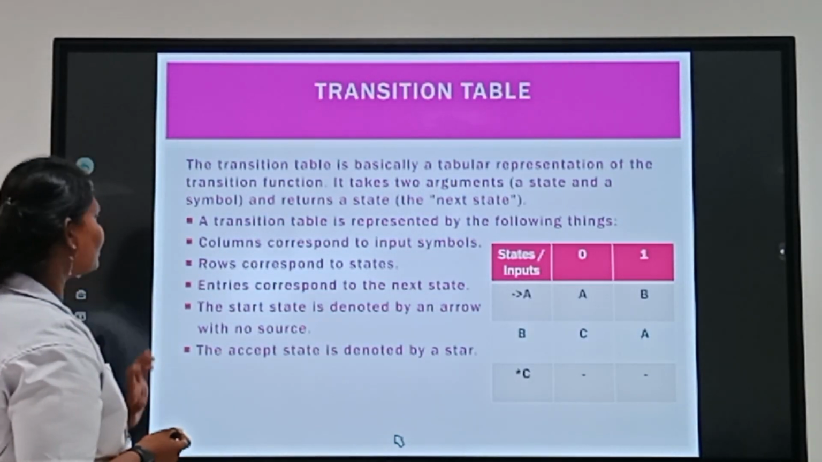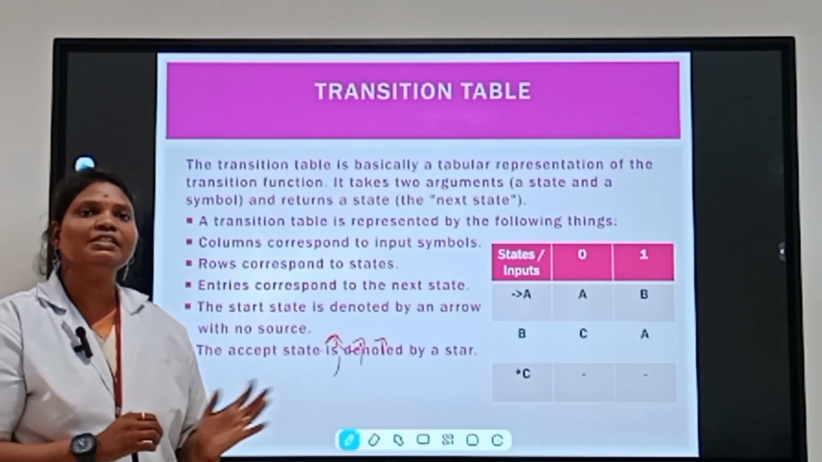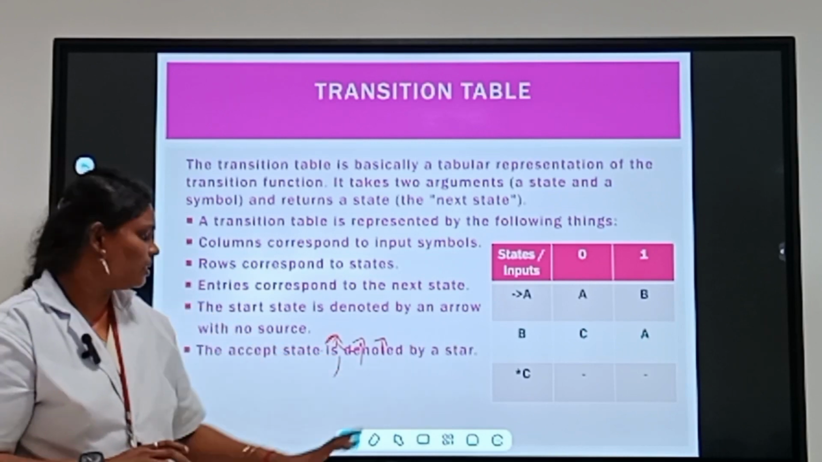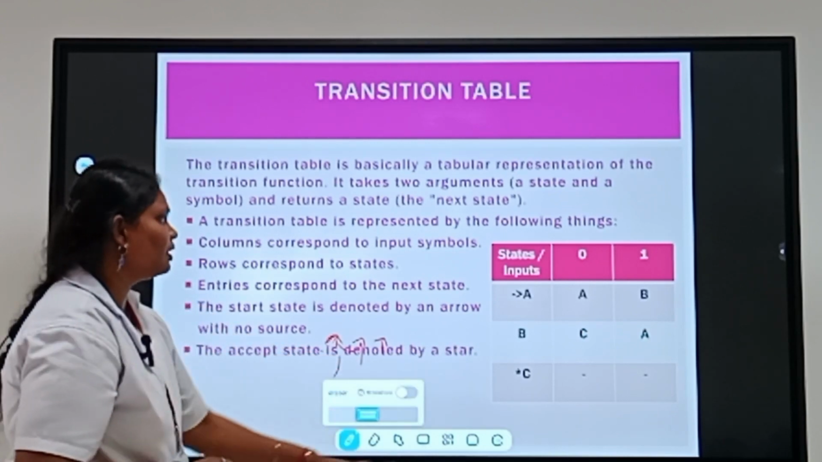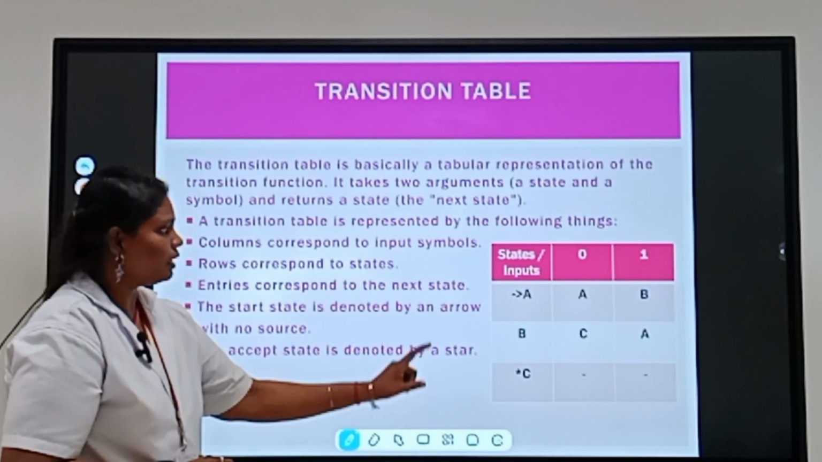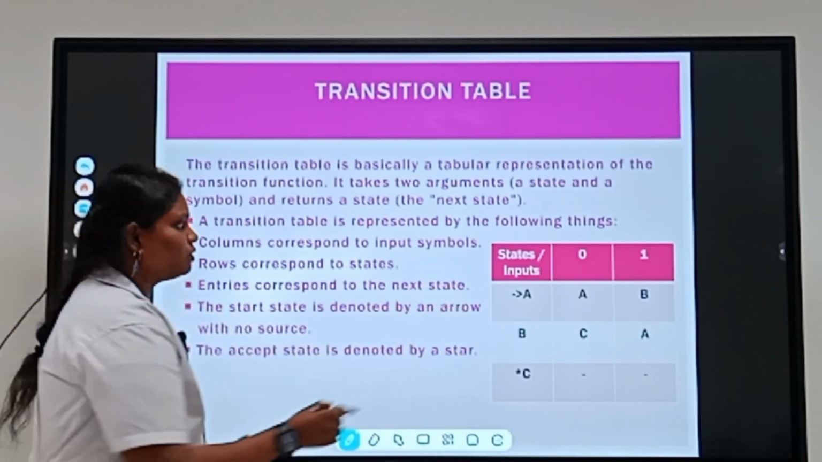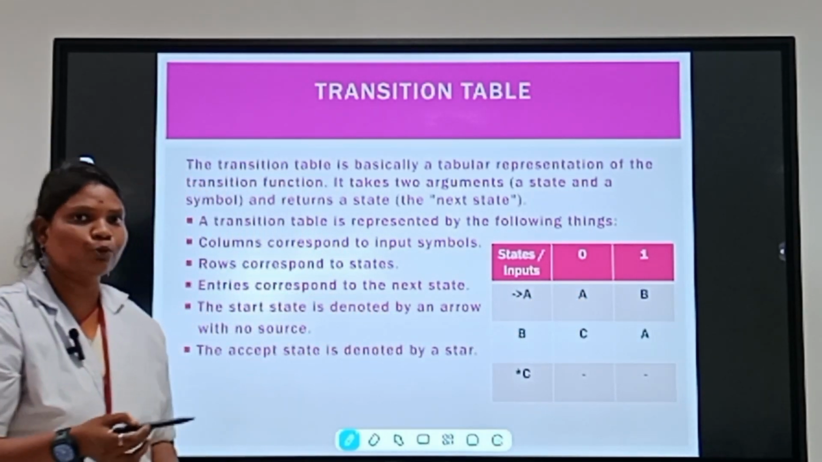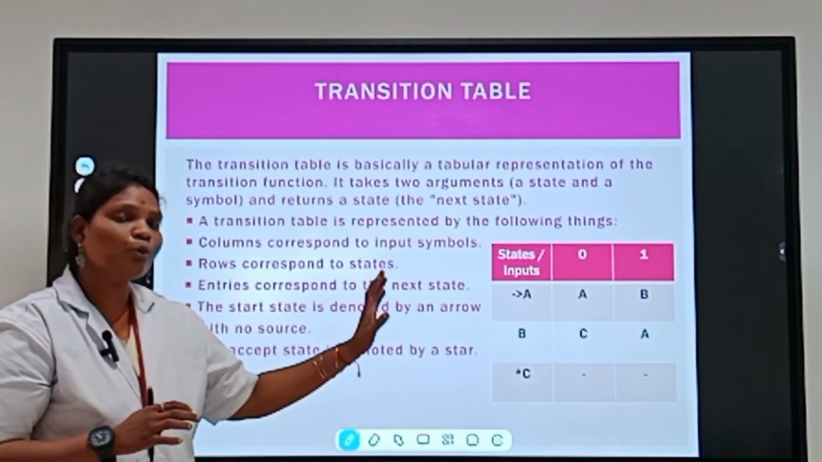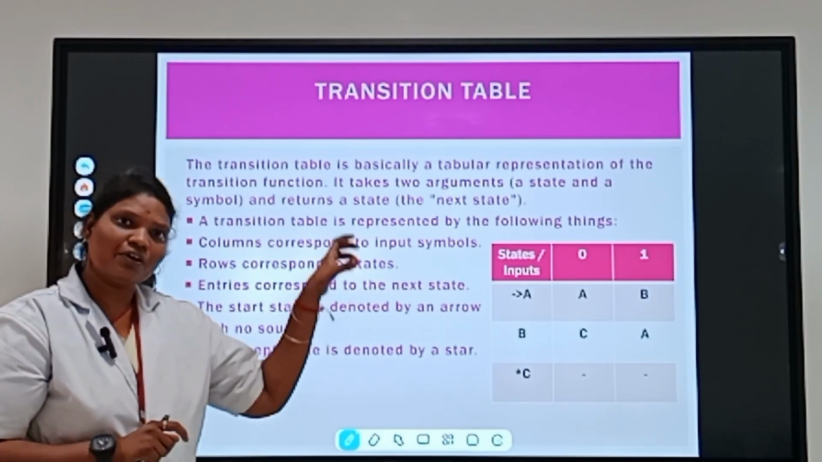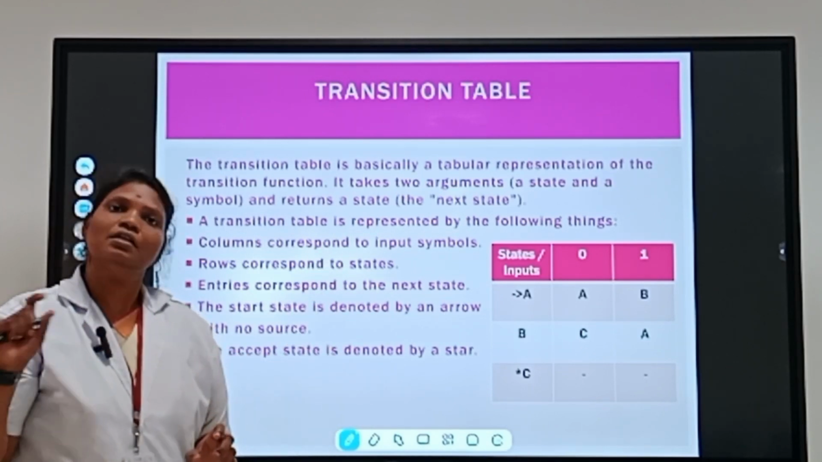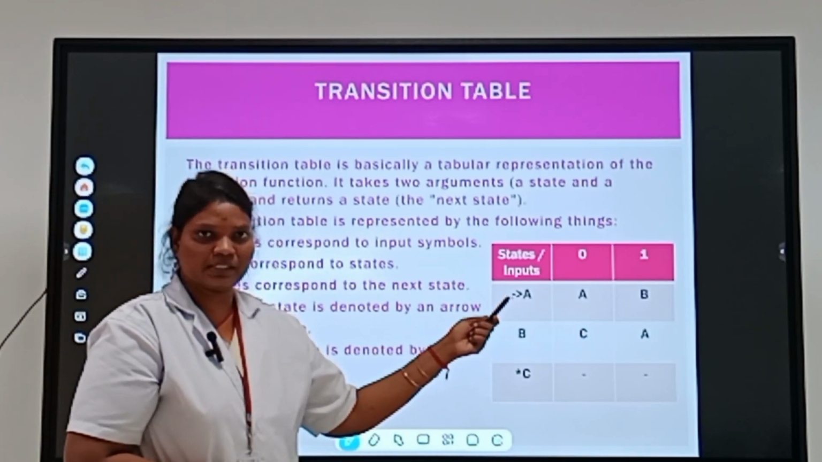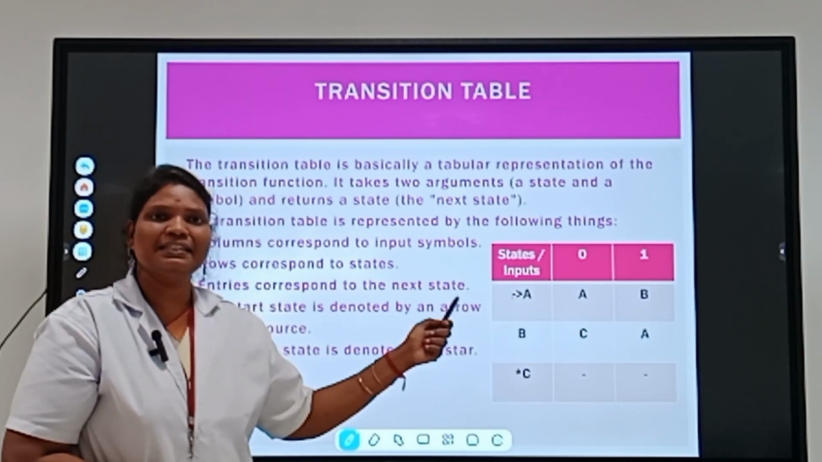Now the transition table. In the transition table we represent the diagram. Before we see the diagram, I have to insert it in this table. So, write an example. We have the states and inputs. This is the states column, and this one is the input row. Listen carefully, this is important: states are in the column and the inputs are in the row. In this table, the arrow mark represents the initial state.